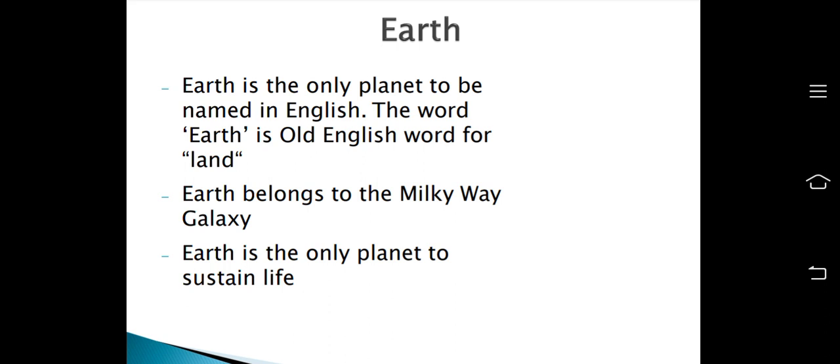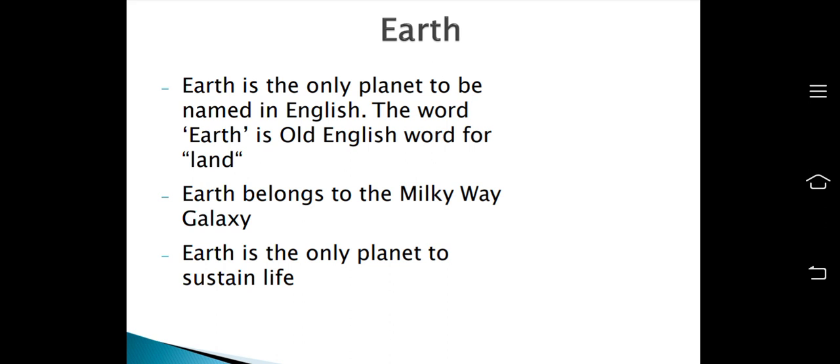Earth is the only planet to be named in English, because there is no other planet which is named in English. The word Earth is the Old English word for land, and Earth belongs to the Milky Way galaxy, because there are many galaxies, but the galaxy to which the Earth belongs is the Milky Way.